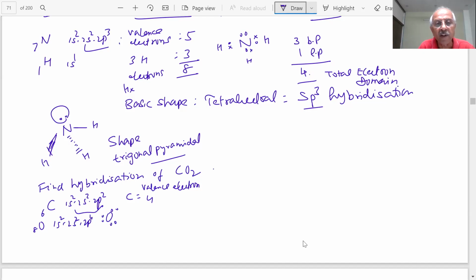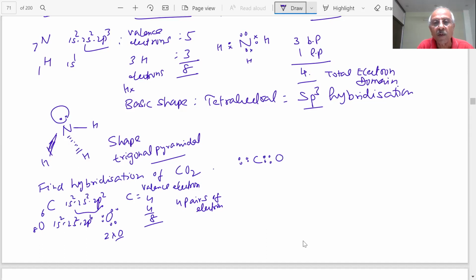And each oxygen will need 2 electrons, so will share 2 electrons. How many oxygens? There are 2 oxygens. So each oxygen is forming a double bond, students. 8 electrons, so there are 4 pairs of electrons. If you draw the Lewis structure, you already know, students, what I'm saying. You have C, which has 4 electrons, and double bond O.